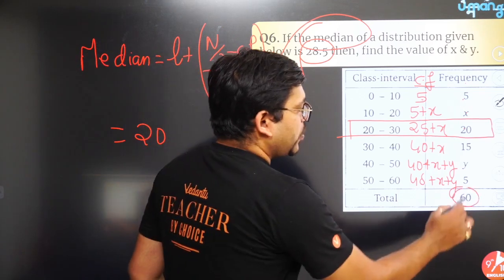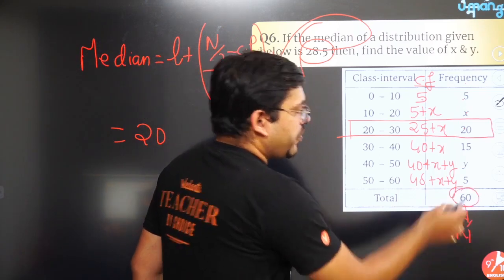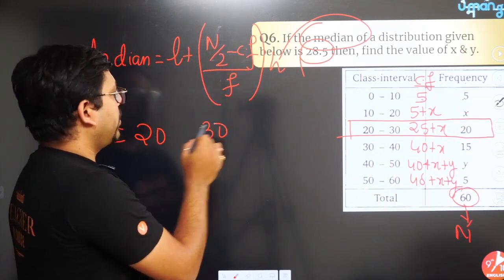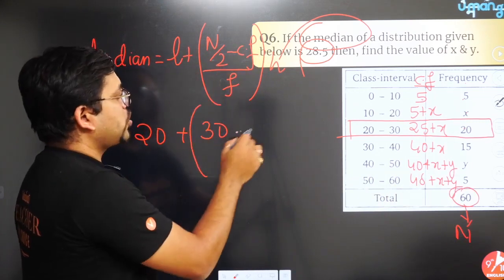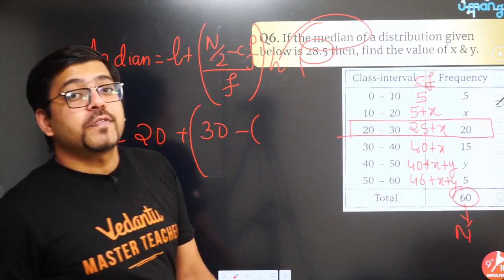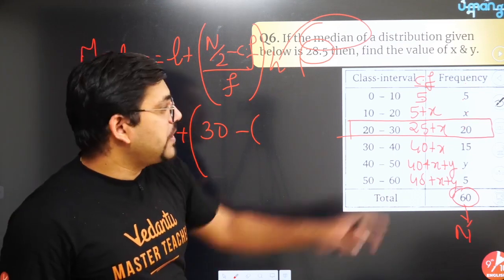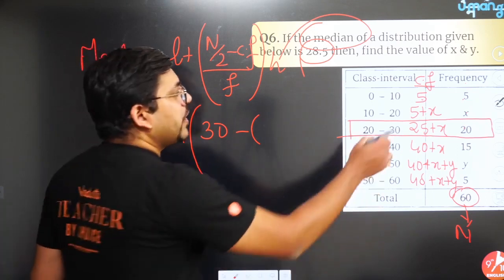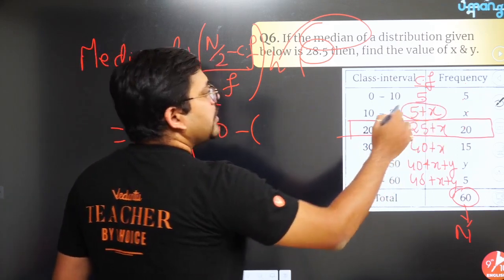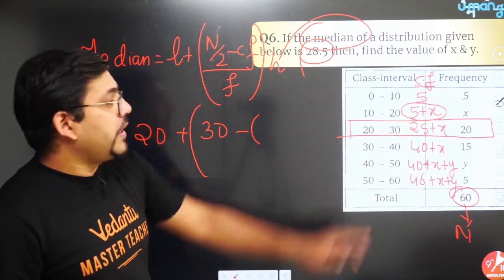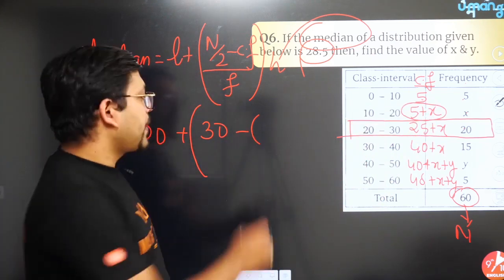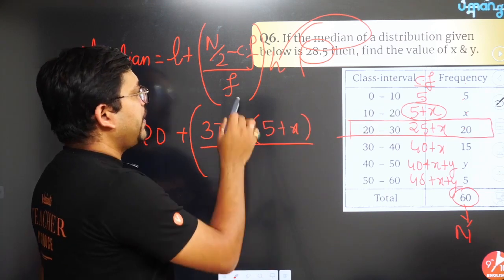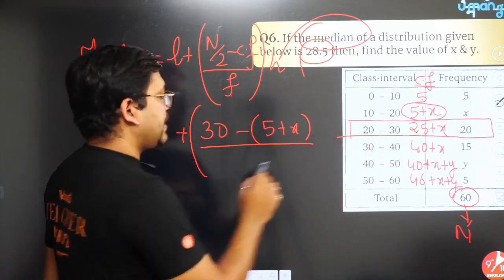Now n by 2, n is the sum of total frequency. So 60 will be your n. If n is 60, n by 2 will be 30. You got 30 minus CF. Now most of the students do get confused here. Cumulative frequency of the class preceding the median class. This is the only hack here that you have to remember. Here you will put the value 5 plus x, and then the whole divided by f, the frequency of the median class, that is 20.